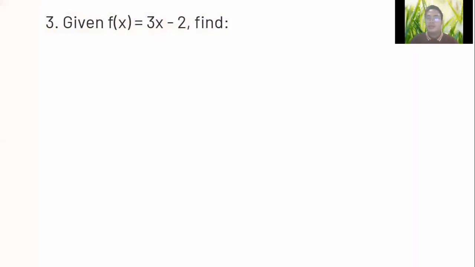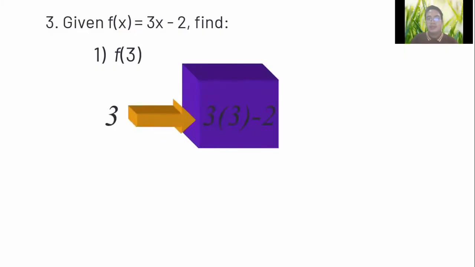Next, given that f of x is equal to 3x minus 2, find f of 3. This is just a simple way of simplifying an expression. So that is 3 times 3, which is the value of x, minus 2. So 3 times 3 is 9, minus 2, that is equal to 7.